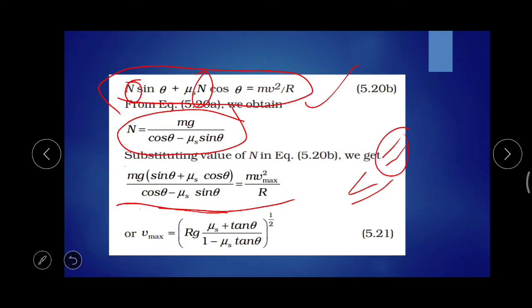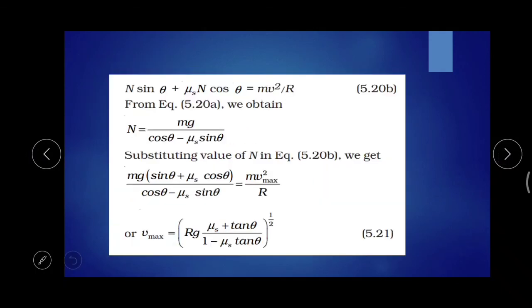Nothing else, the sin theta and mu s cos theta terms are there, and n has been taken outside, and n will be written as mg divided by cos theta plus mu s sin theta. There are no other substitutions done, they have just taken n as a common term. Then they just substitute the value of n here: sin theta plus mu s cos theta stays in this bracket as it is, and the n value is mg divided by cos theta minus mu s sin theta.